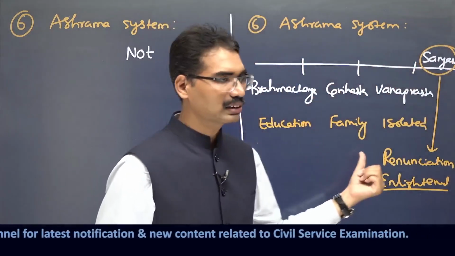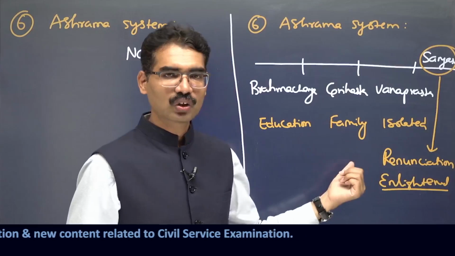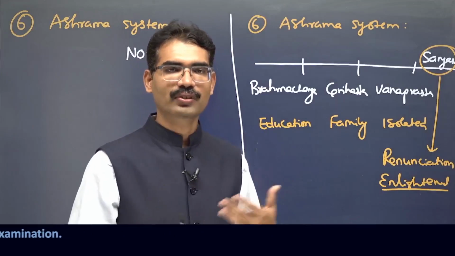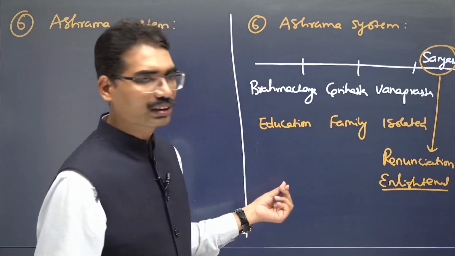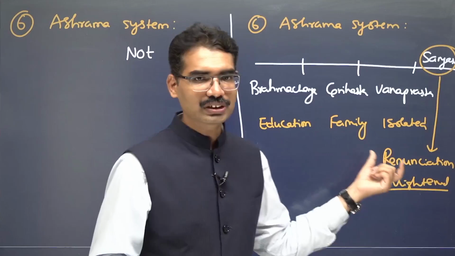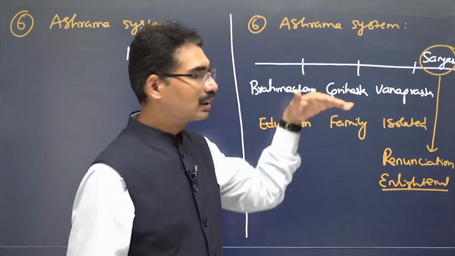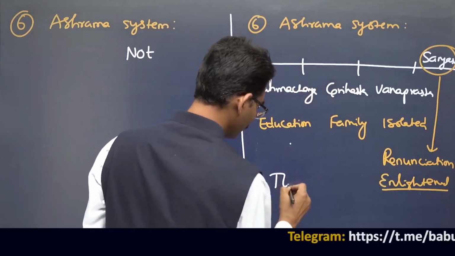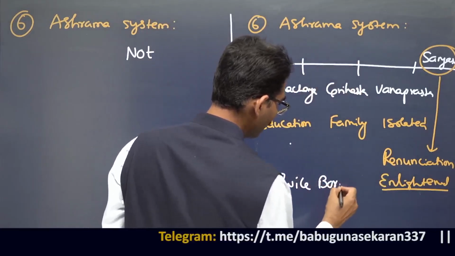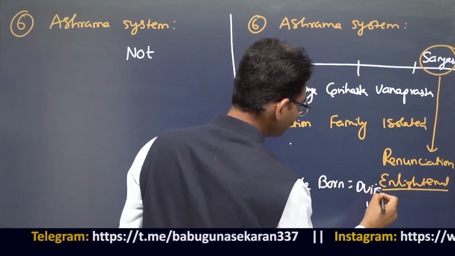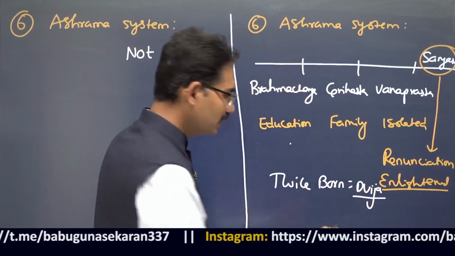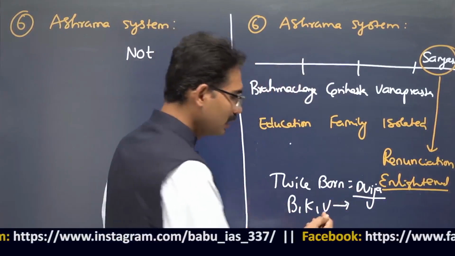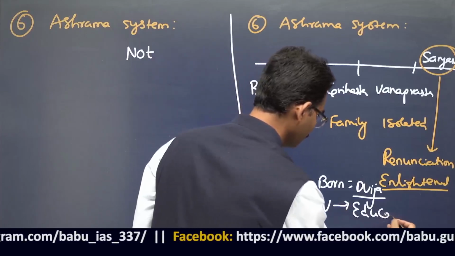But generally these ashramas are not allowed for everyone. Women are not allowed for this. For Shudras also not this, because they have to work for the other people. Generally, this is for Brahmana, Kshatriya, Vaishyas who are part of Dvija. They were called twice born. Some people were called twice born, that means Dvija. The first three sections, Brahmana, Kshatriya, Vaishya are called Dvija because they were allowed for education.